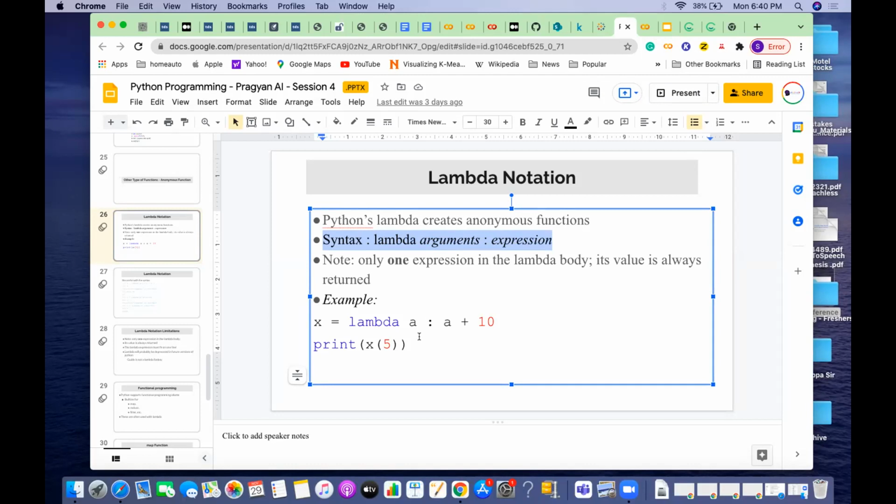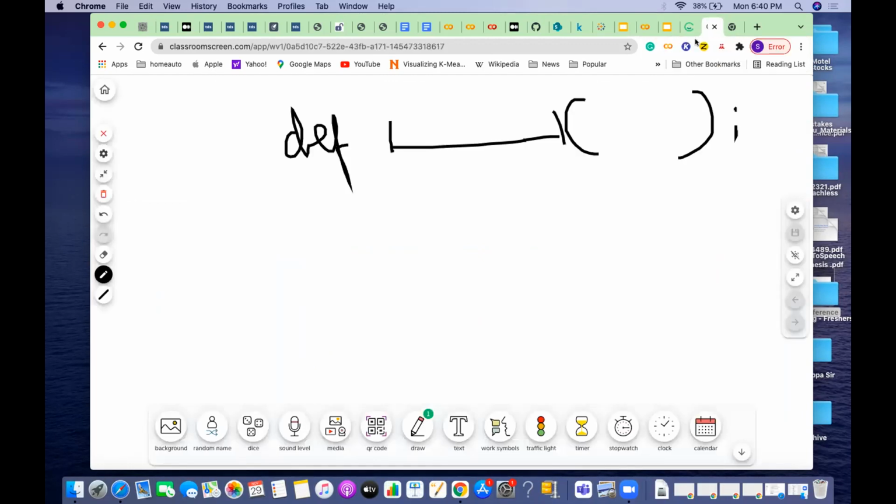To see the example, lambda is a keyword, then you see the space, and this is an argument. It takes one argument called a, and then uses that. Usually if I have to define a function, it is def, name, arguments, and then in the function body we write statement 1, statement 2, statement 3, multiple statements, and then return, which is optional.